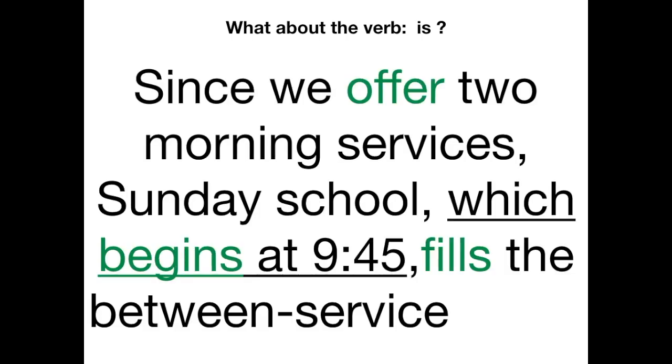Since we offer two morning services, Sunday school, and then we can get a who which in here, which begins at 9:45, fills the between services gap. So there you have stronger verbs. You don't have the word is anywhere in this sentence, and you gained a which clause that doesn't have the word is in it as well. Most of you are tempted on your who whiches to always make them with an is or a has. And I would like to challenge you to keep from doing that.